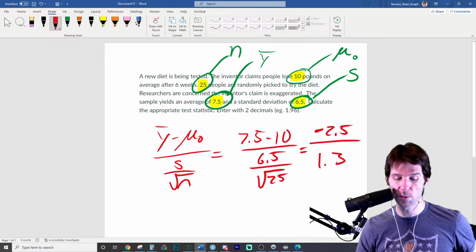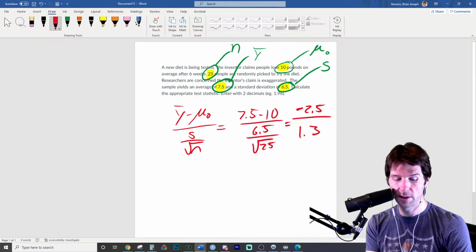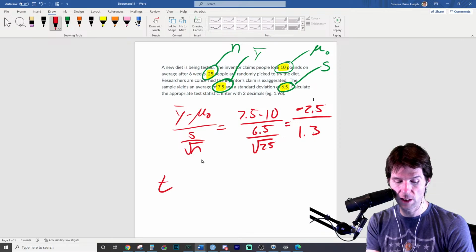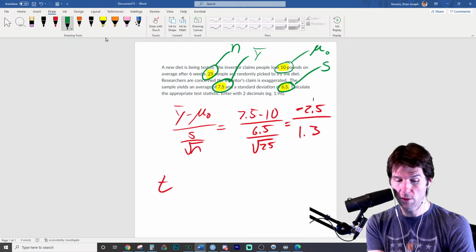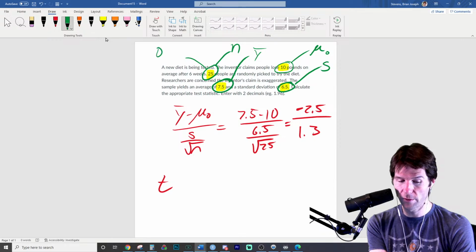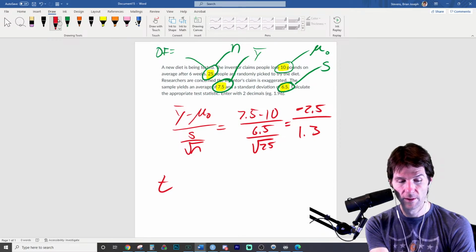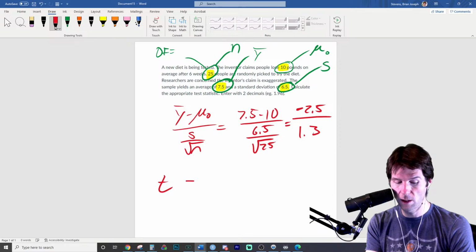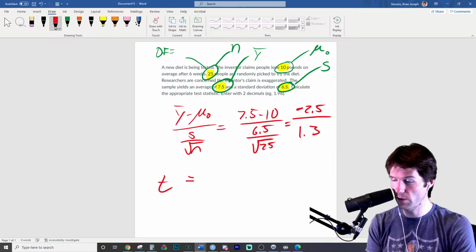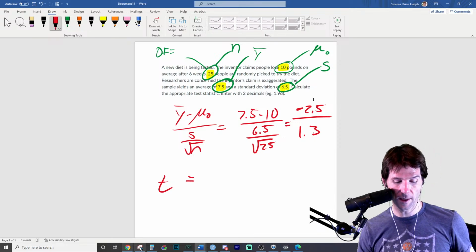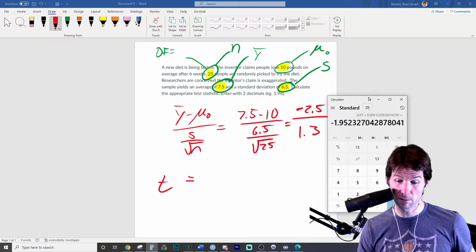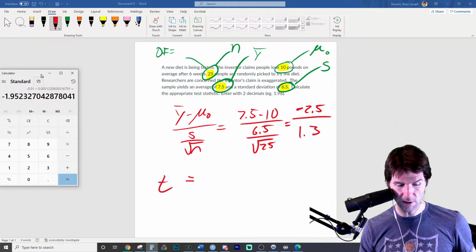And you know what? Once again, this is one of those things we could solve in our head because this whole thing is equal to a t with how many degrees of freedom? We didn't mark the degrees of freedom. Who knows how many degrees of freedom this has? So the degrees of freedom here would be equal to what? So the t with a certain amount of degrees of freedom is equal to negative 2.5 over 1.3. So it's going to be close to that.